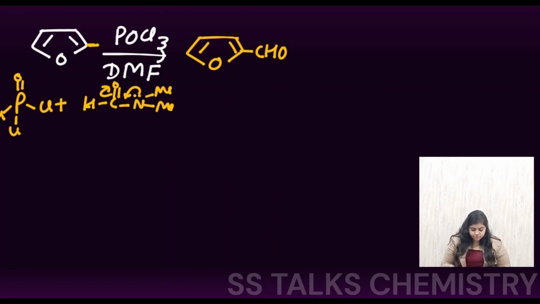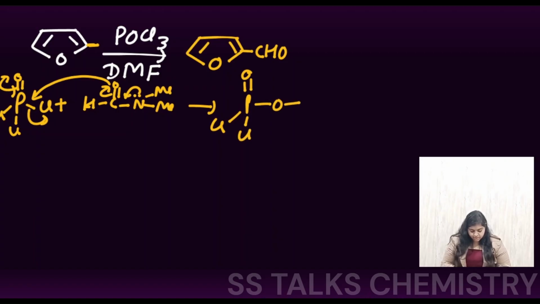This electron density was shifted to the oxygen, and this was forming the bond with this phosphorus center. This electron density will be moving, coming back, and one of the Cl will be leaving. The driving force behind this is the bond formed between your phosphorus and oxygen, which is very strong because of the presence of back bonding in it. So we are going to get P double bond O with the two Cl. Now oxygen has formed the bond, which was attached to the carbon center having the hydrogen, and the nitrogen with the positive charge will be present, right?